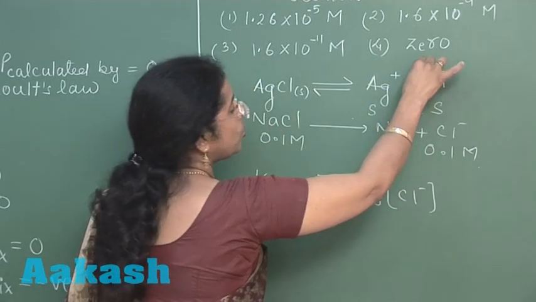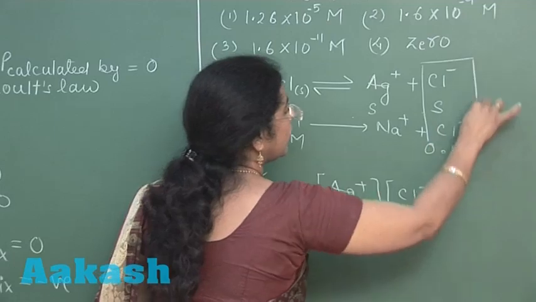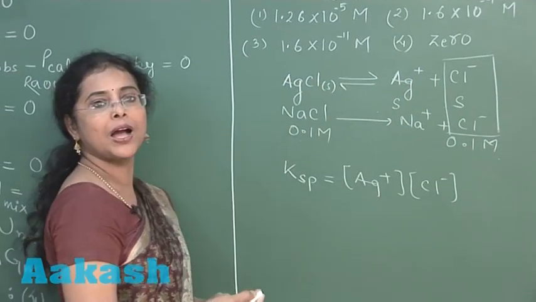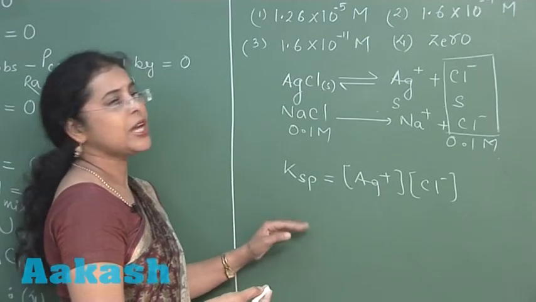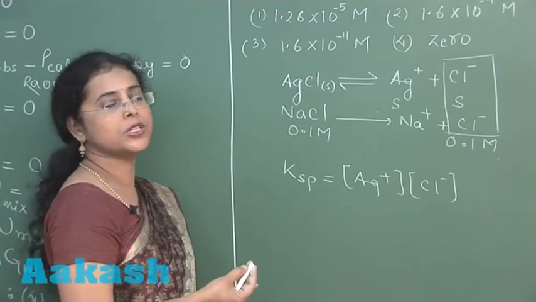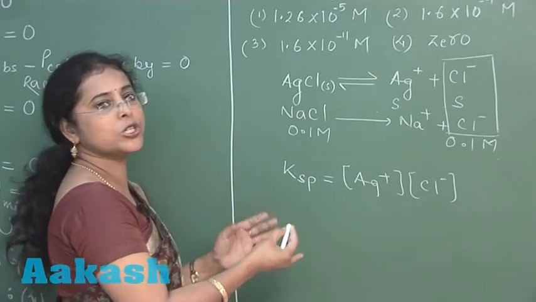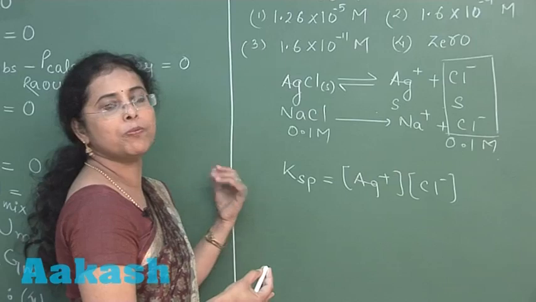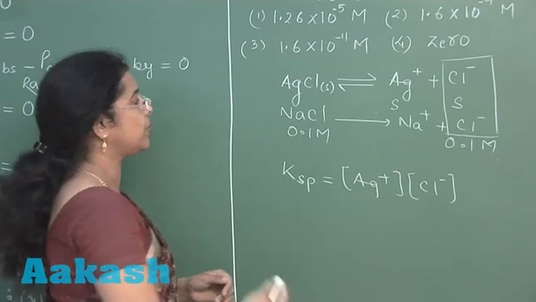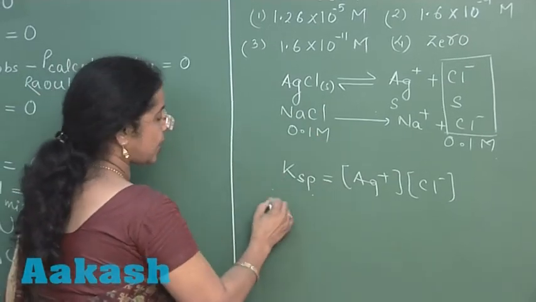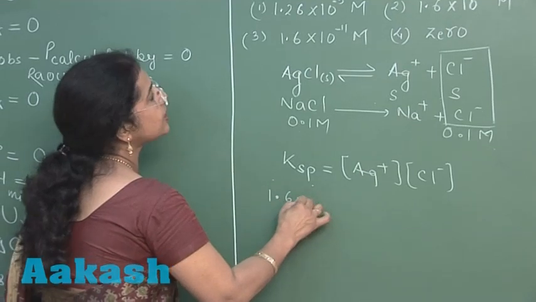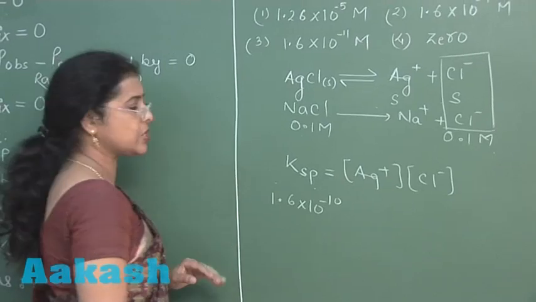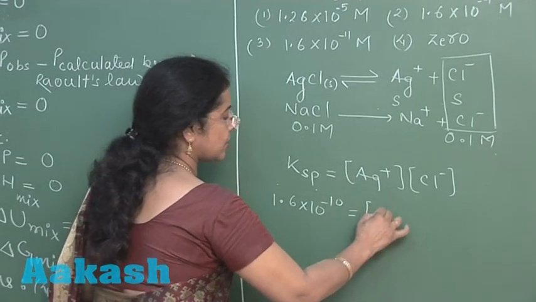In this question, chloride ion is the common ion, and in presence of common ion, equilibrium shifts in the backward direction, due to which Ag positive ion concentration decreases. And in this question, we have to find out what is the Ag ion concentration after backward shifting of the equilibrium. So, equilibrium constant of reaction is solubility product, and its value is 1.6 into 10 raised to power minus 10, that will remain constant.